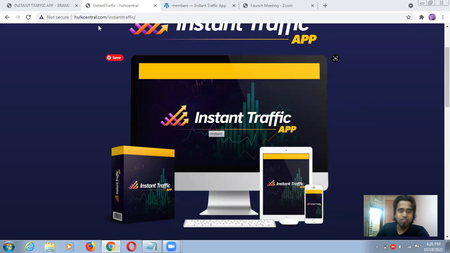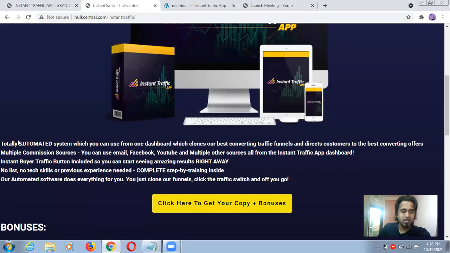Which is the instant traffic app, and what problem will this product solve? If you are tired of trying so many methods for getting traffic, because of this tool you will get instant traffic. You can just read here, it is a totally automated system.